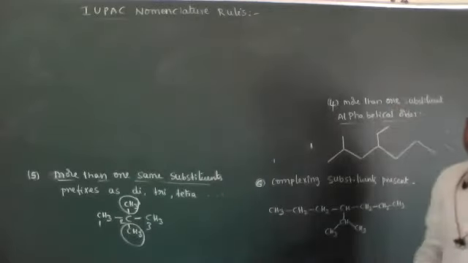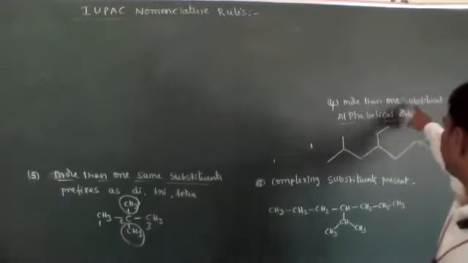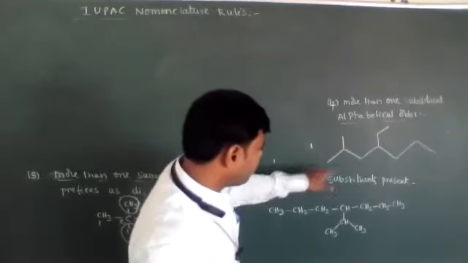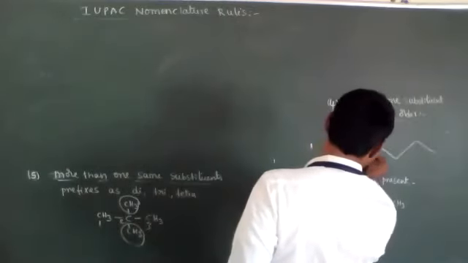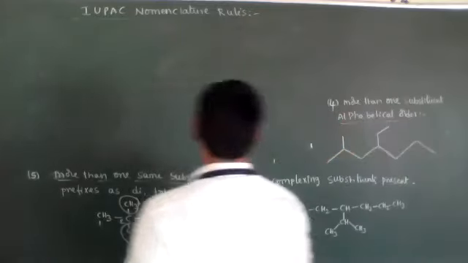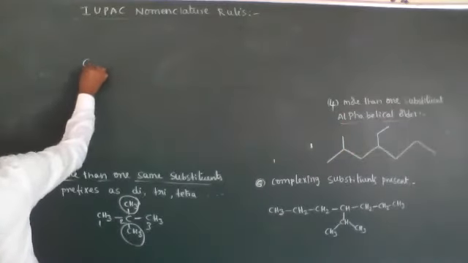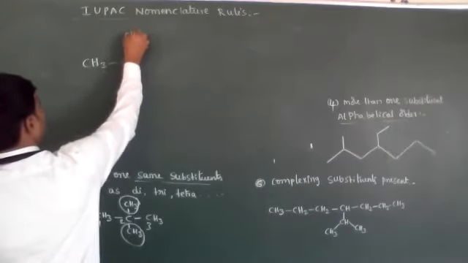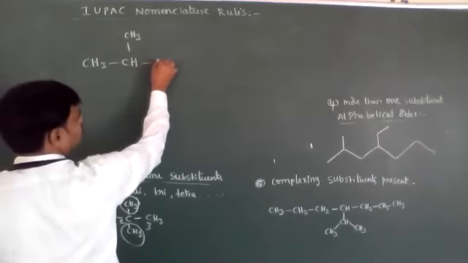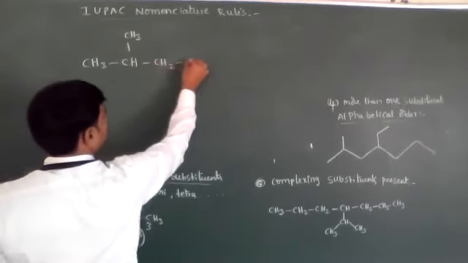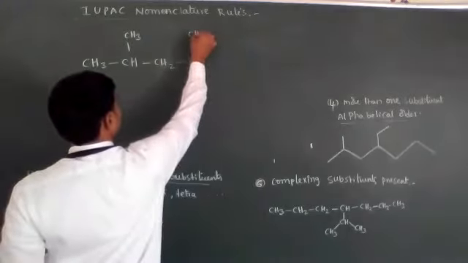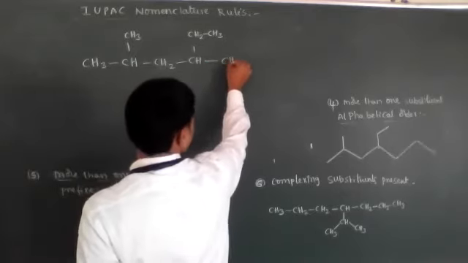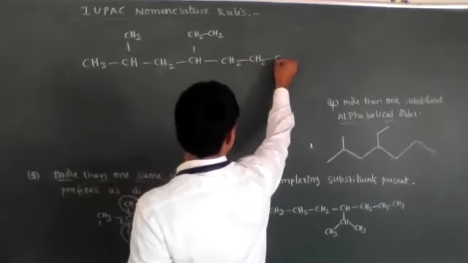What is the fourth rule, dear students? The fourth rule: if more than one substituent is present, then we have to follow the alphabetical order. Let's see the given compound. There are 1, 2, 3, 4, 5, 6, 7 carbons present. CH3, bond, CH, bond, CH3, bond, CH2, bond, CH, bond, CH2, bond, CH3, bond, CH2, bond, CH3.